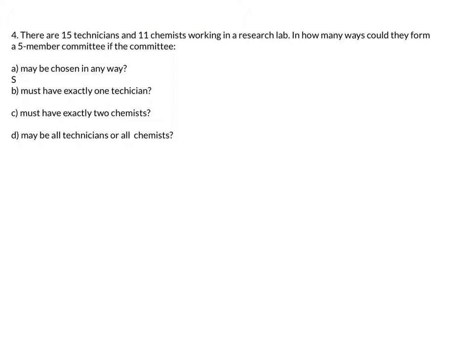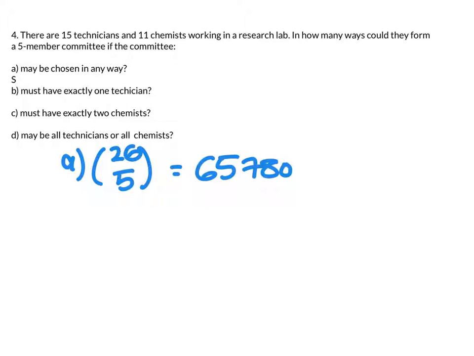Question number 4. There are 15 technicians and 11 chemists working in a research lab. In how many ways could they form a 5-member committee if the committee, part A, can be chosen in any way? If the committee can be chosen in any way, we know that since there's a total of 26, because 15 plus 11 is 26, and I'm choosing 5 people to be a part of the 5-member committee, part A is simply 26 choose 5, which is 65,780.